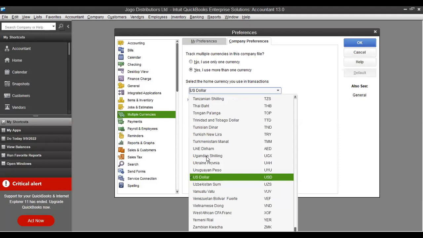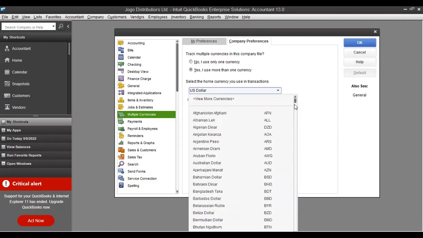Okay, Ugandan shilling, depending on what they tell you or what you're seeing in the question. If it is using a pound, consider a pound. All currencies are here. Just scroll through. They're all here. So just back to UGX. And they are in alphabetical order, so there's not much hassle.